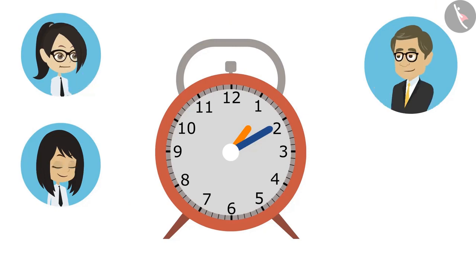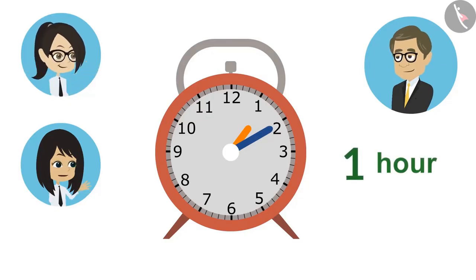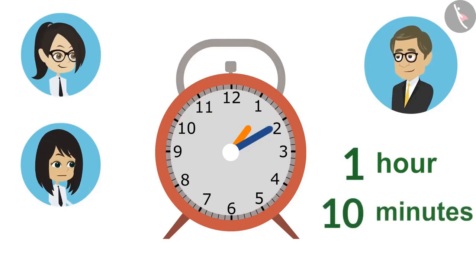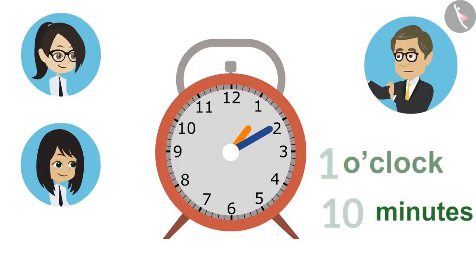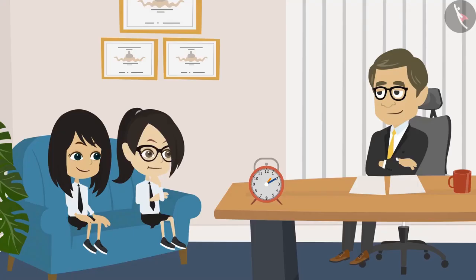Let's try, sir. The hour hand is on 1 in this. It means it's 1 o'clock. And sir, the minute hand is on 2. It means it's 10 minutes. You both have said it right. Now we will tell the time by putting together the hour hand and the minute hand. That means it is 10 minutes past 1. Sir, is it really that easy?